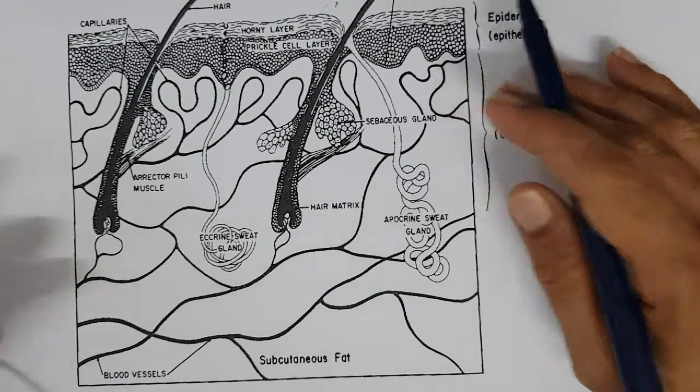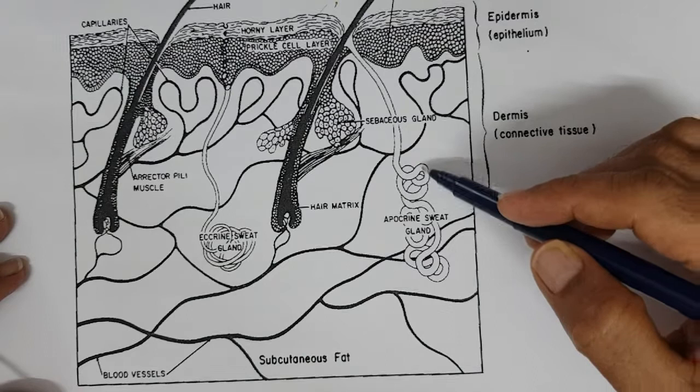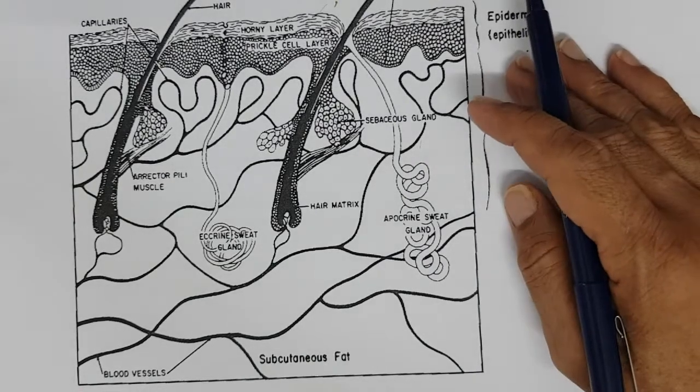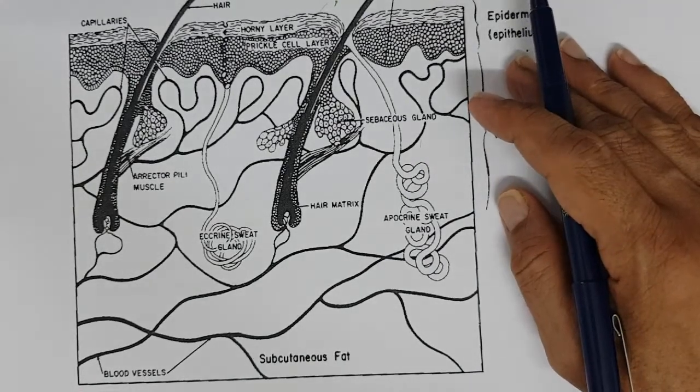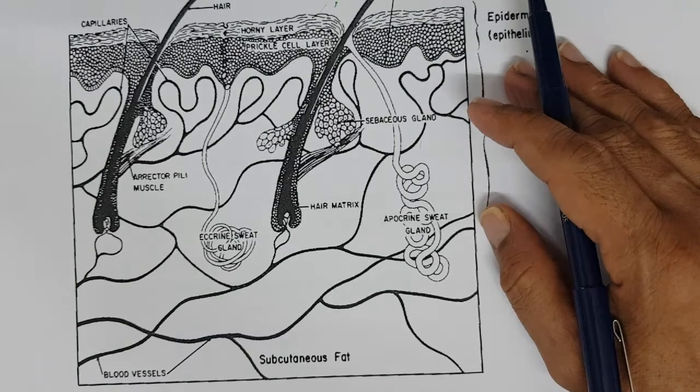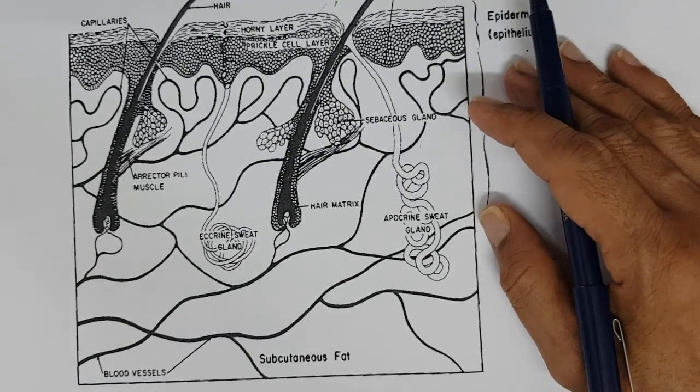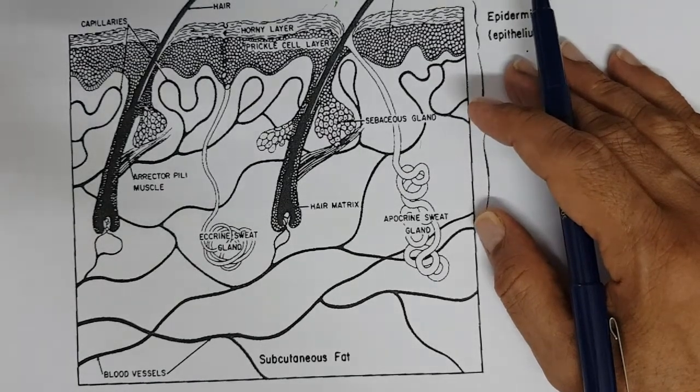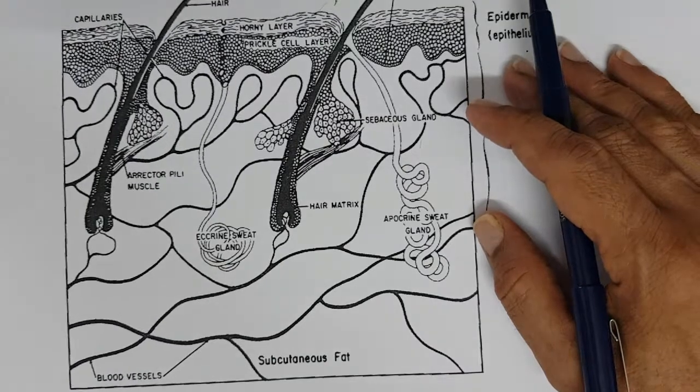So you have fats, sebaceous apocrine secretion. Bacteria take nutrition from the apocrine secretion, and there are normal bacteria in the skin called skin microflora.